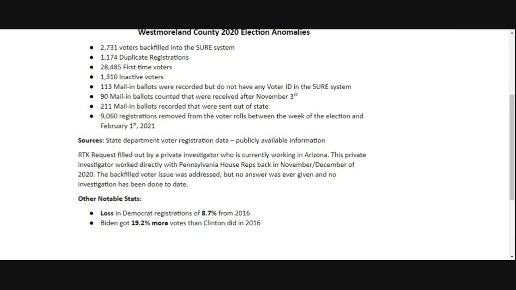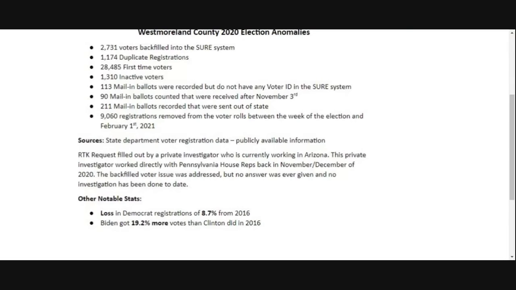Now, Westmoreland only has 2,731. They also have way more votes than Butler, 204,697 total votes for president in Westmoreland County. Their duplicate registrations are about the same. They had about 10,000 more first-time voters, a few more inactive voters, mail-in ballots. The most alarming thing as you look down through that list about Westmoreland is those removed registrations. Why in the world did they have 9,000 registrations removed in the 2 months after the election? Very, very concerning. Westmoreland also experienced a loss in Democrat registrations, whereas Butler had a small uptick.